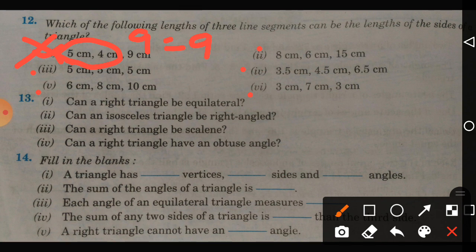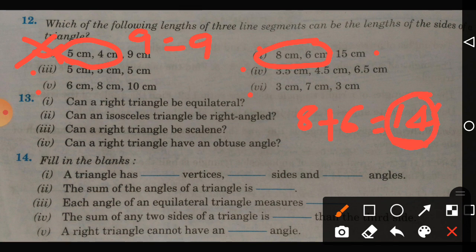Let us see the second one. Sum of two sides, 8 plus 6, is 14. The property says it should be greater than the third side. But I am getting 14, which is less than 15.